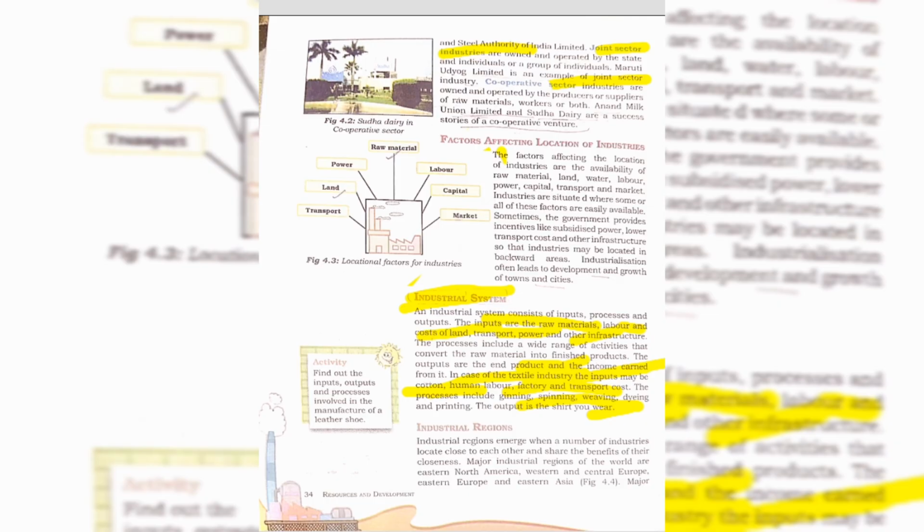And next is industrial regions, where industries are set up and where manufactured goods are made. Major industrial regions of the world are Eastern North America, Western and Central Europe, Eastern Europe, and East Asia. You may see this in the figure given on the next page. You see the map. This is Central North America, and the region of black dots is the industrial region.